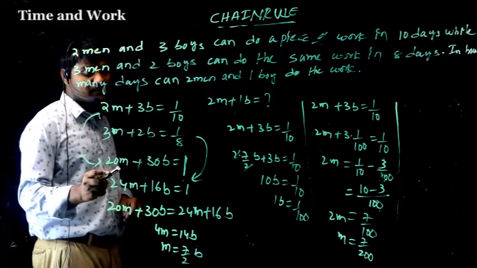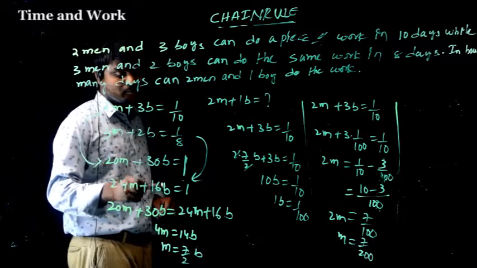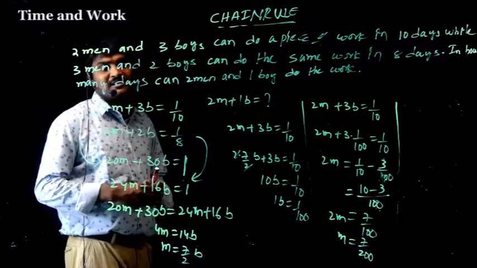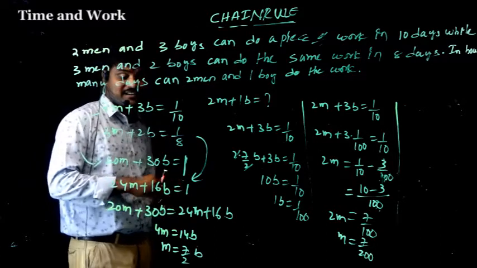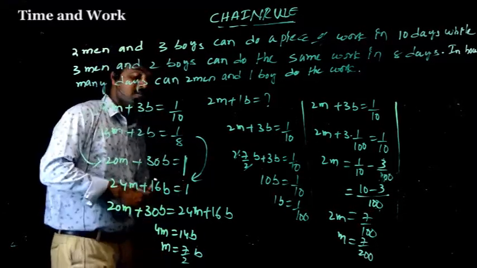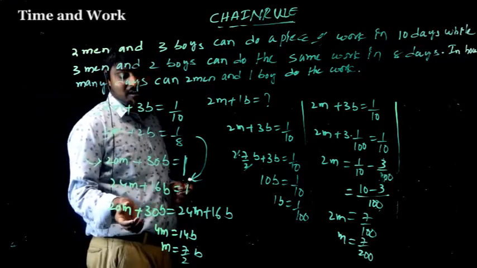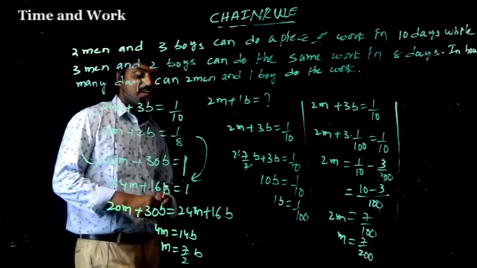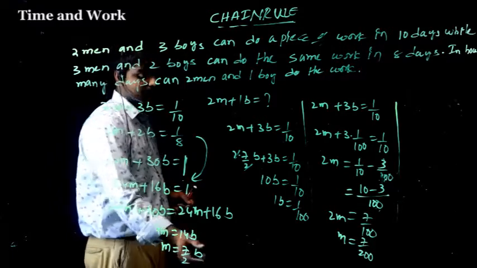So 20 men plus 30 boys equal to 1. The next, 24 men plus 16 boys equal to 1. The work will be completed by 20 men and 30 boys, or otherwise by 24 men and 16 boys. That means both are equal. So 20 men plus 30 boys equal to 24 men plus 16 boys. So 2 2s are 4, 2 5s are 10, 2 7s are 14, so 1 man equal to 7 by 2 boys.